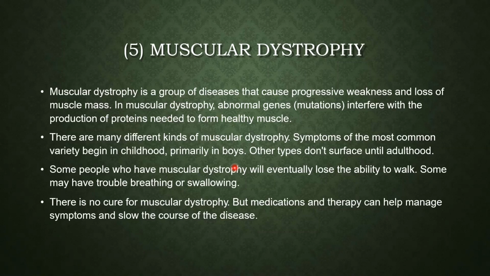There are many different kinds of muscular dystrophy. Symptoms of the most common variety appear in childhood, primarily in boys. Other types don't surface until adulthood. We call it MD, muscular dystrophy, and it is of different kinds.